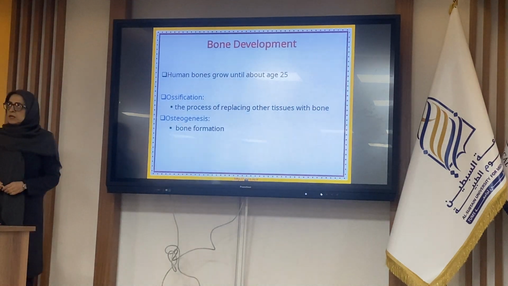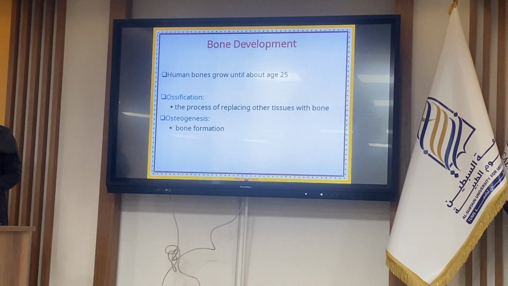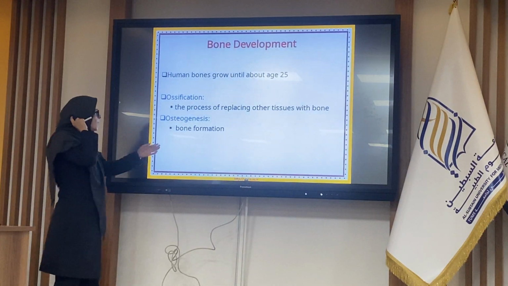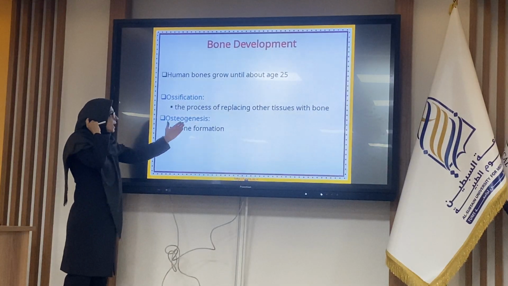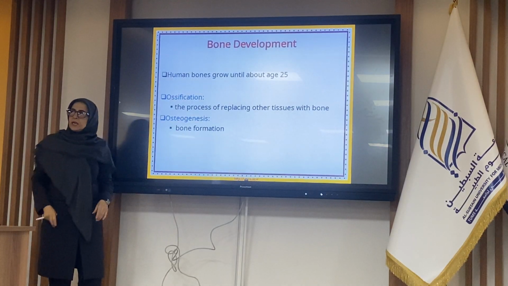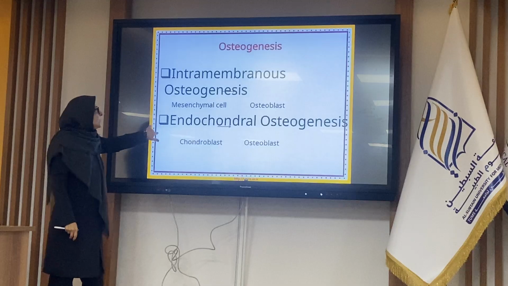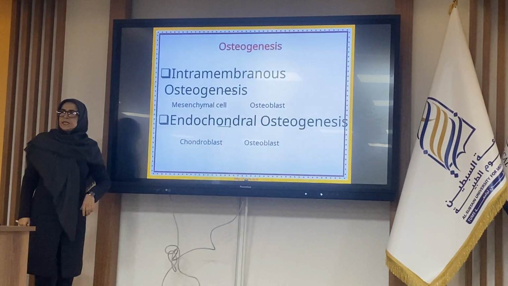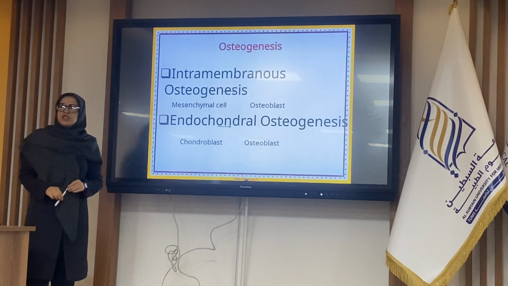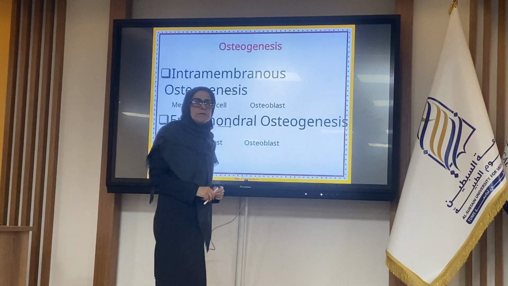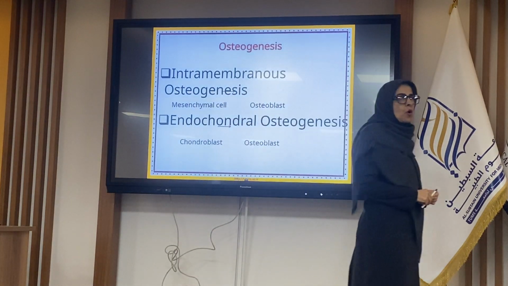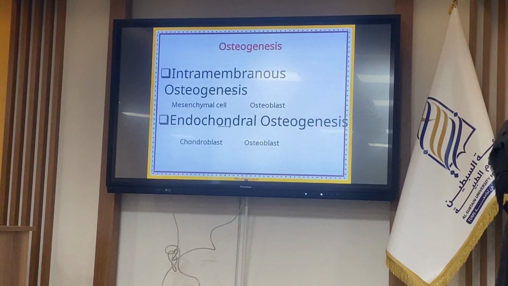Human bones grow until around between the ages of 20 to 25. Two processes, ossification and osteogenesis, are done in the human. Osteogenesis means the generation of the bone in the embryo: how the bones develop and grow in the embryo.